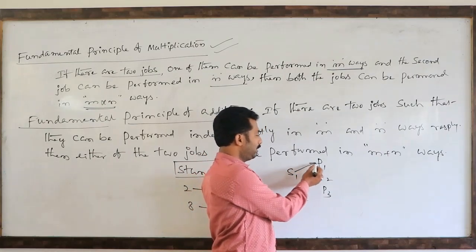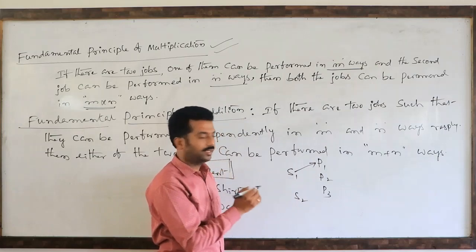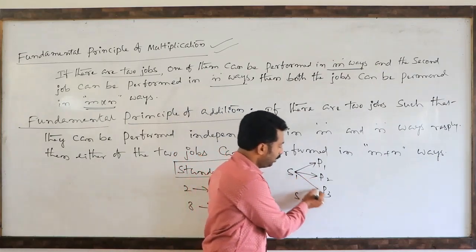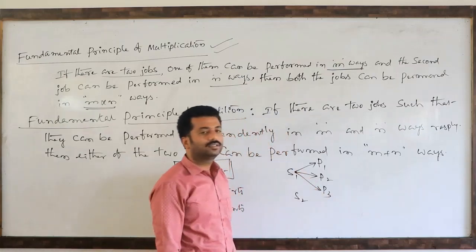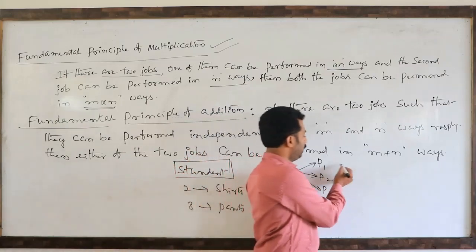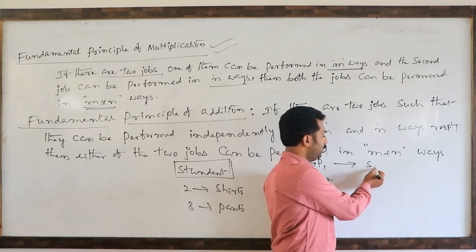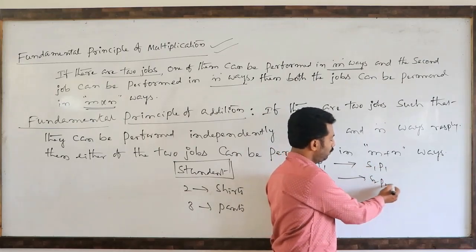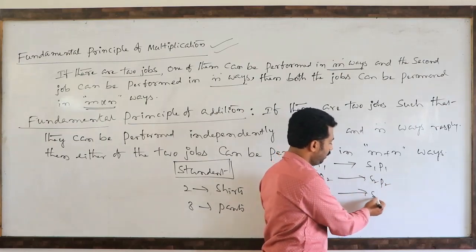Shirt 1, pant 1, one pair. Shirt 1, pant 2, second pair. Shirt 1, third pant, third pair. So how many pairs will come? S1 P1, S1 P2, S1 P3.